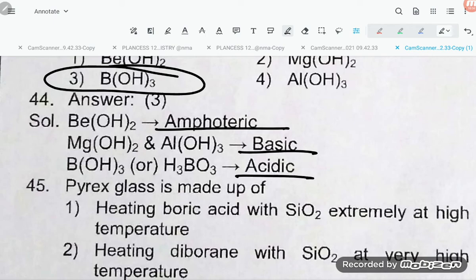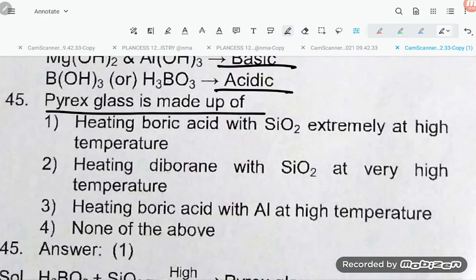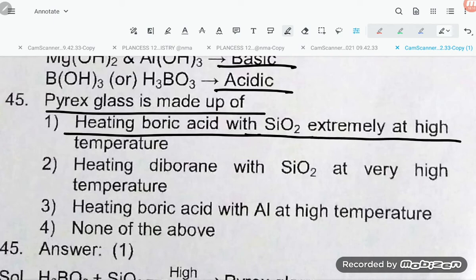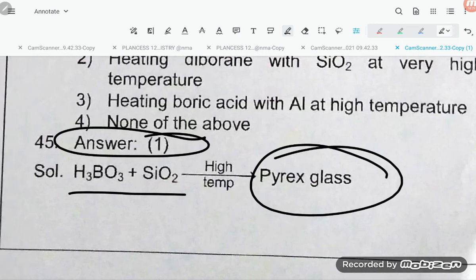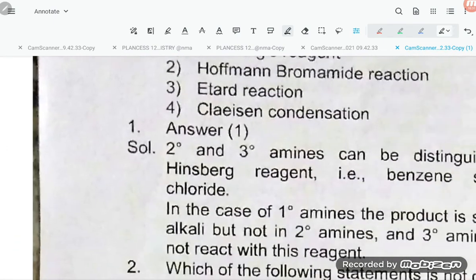Pyrex glass is made by heating boric acid with SiO2 at high temperature. So option number 1 is correct. Boric acid with SiO2 gives Pyrex glass. So this is our required answer, students.